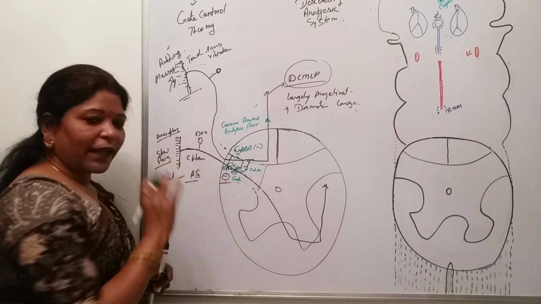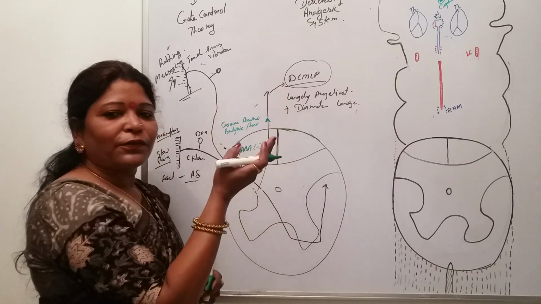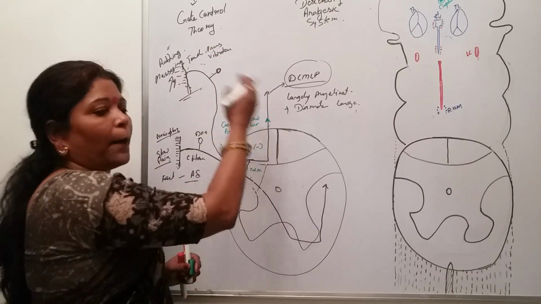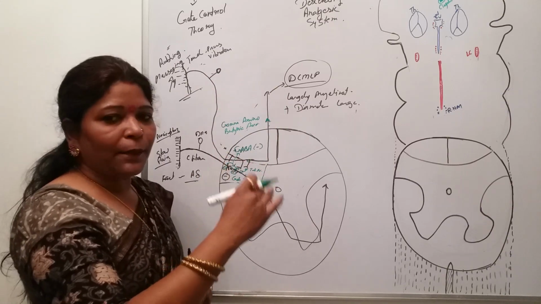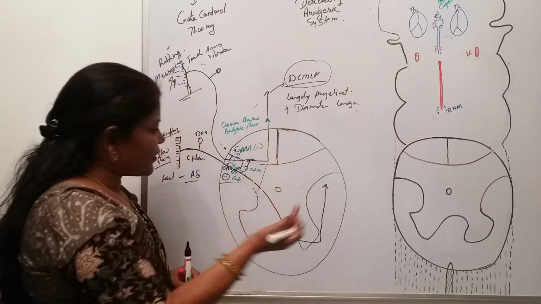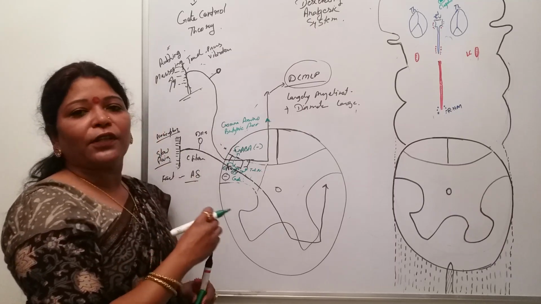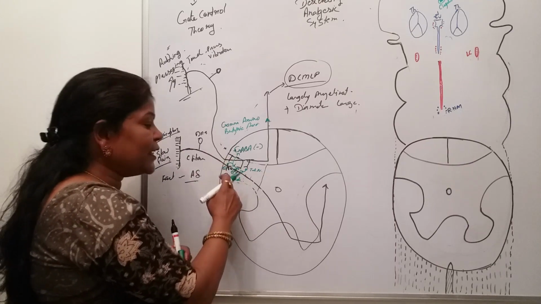That means there is a gate through which only the fibers for touch, pressure, and vibration sensation will move upwards via the dorsal column medial lemniscus, and what will they do at the same time? At the same time they will give collaterals to the substantia gelatinosa, the synaptic site of the pain fiber, the pain sensation, and it will be inhibited.